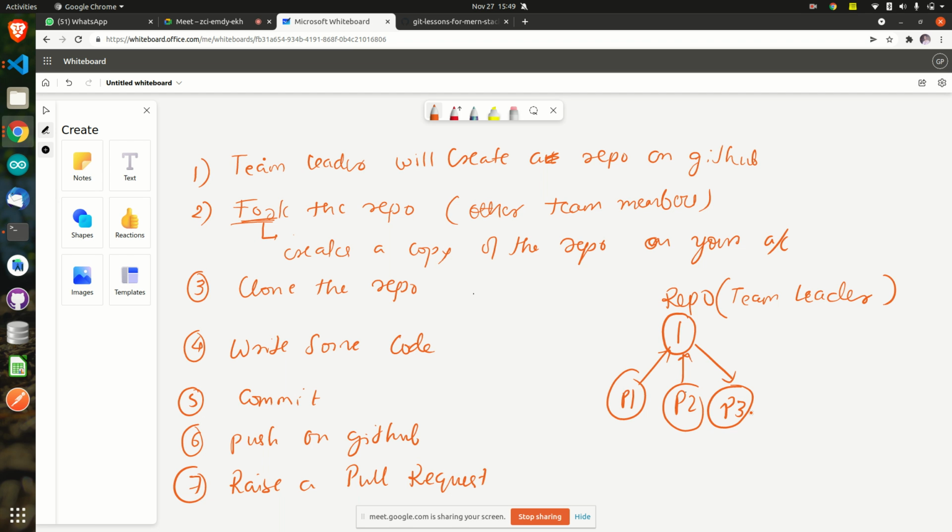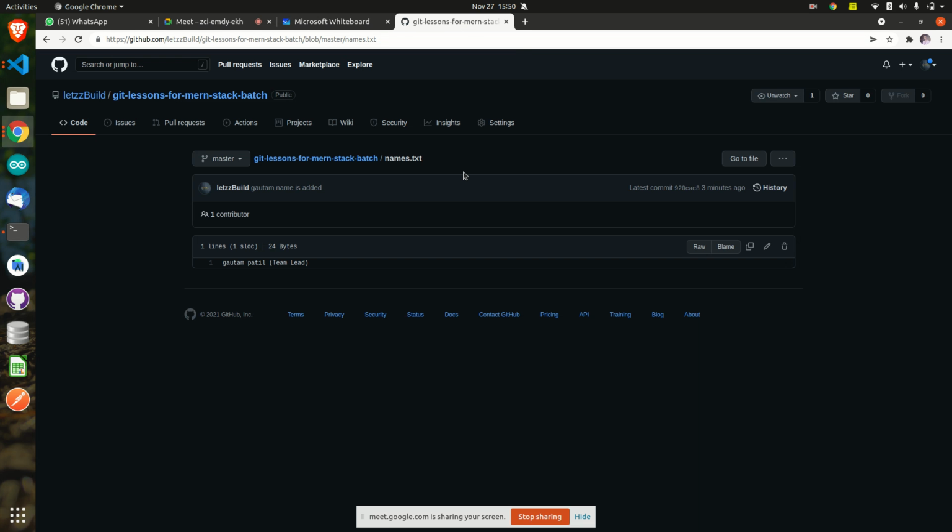I will give you some tasks: you should write some program, you also should write some program, he also will write some program. All will be writing different kinds of programs. So the question now is, the repository is on whose account? Your account or my account? Right now, my account, correct? So how do we bring this repository to your account?